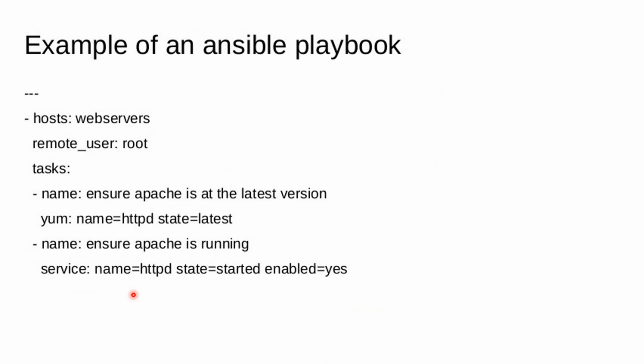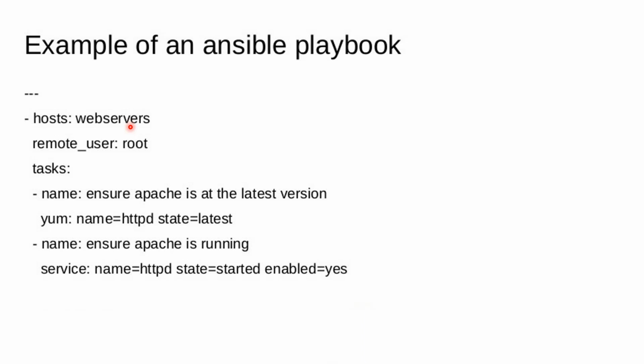Next one is examples of an Ansible playbook. So this is the basic syntax. Three hyphens, then hyphen hosts. Which hosts do you want to deploy to? For example, you want to deploy some application, a Java application. So hosts: where you want to deploy, the target servers. I gave the web servers group here. For example, in our project we have web servers, app servers, DB servers, different groups. So I want to deploy Java only on the web servers, so I gave the web servers group here.